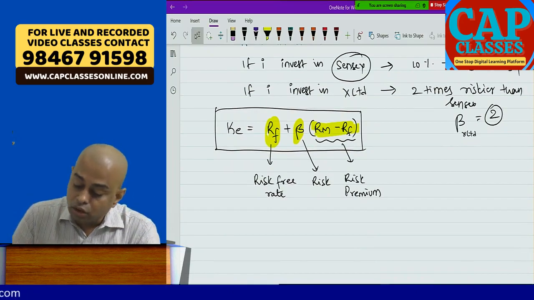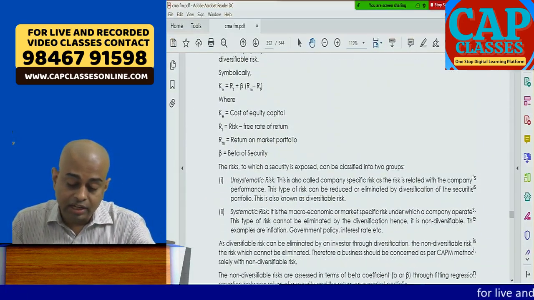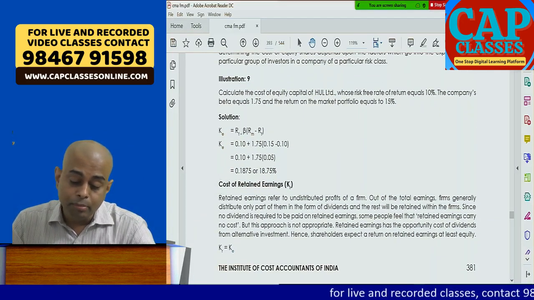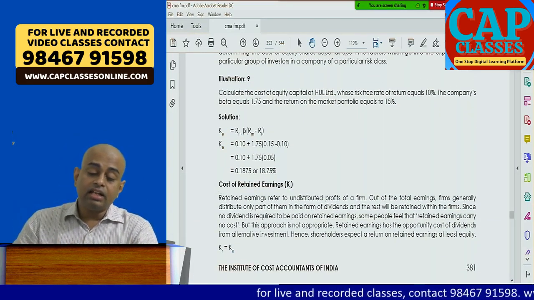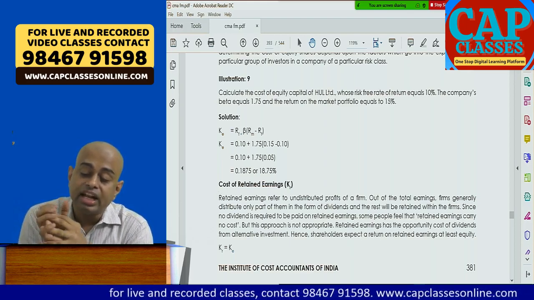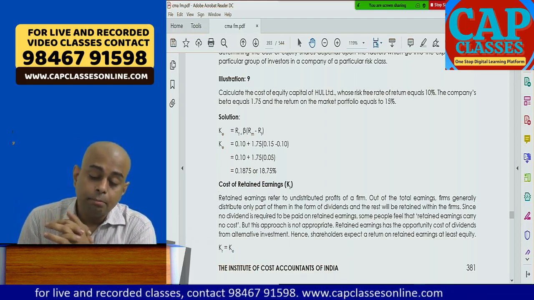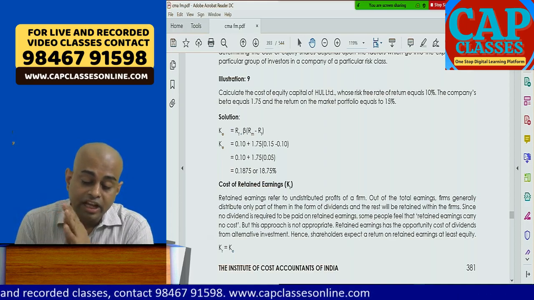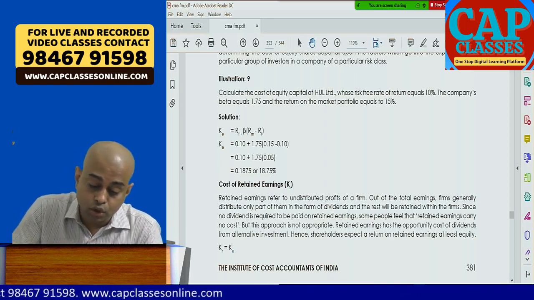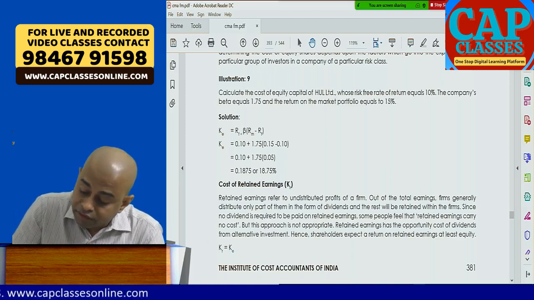That's it. So now let us go back to the study material and read problem number 9. Calculate the cost of equity of HUL Limited whose risk-free rate equals 10%. Beta equals 1.75. Return on the market portfolio is 15. So what is the risk-free rate?